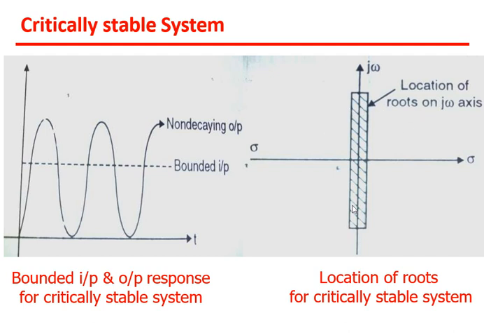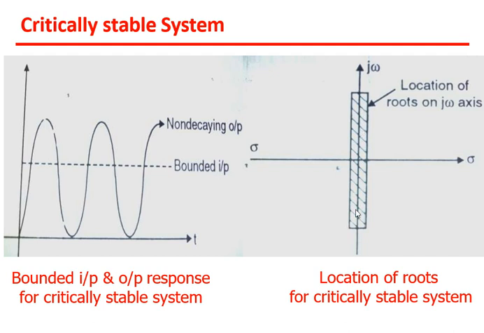So we have seen the three types of systems: a stable system, an unstable system, and the third, a critically stable system.